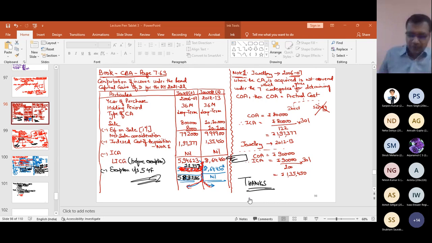If you have my book, you wind up all the problems, numericals, everything. And if you have any other material, please wind up this topic, capital gain, from that book. Nothing is left except section 50, which I will discuss with you when I discuss the topic of PGP. So that's all from my side. Capital gain is over from my side.